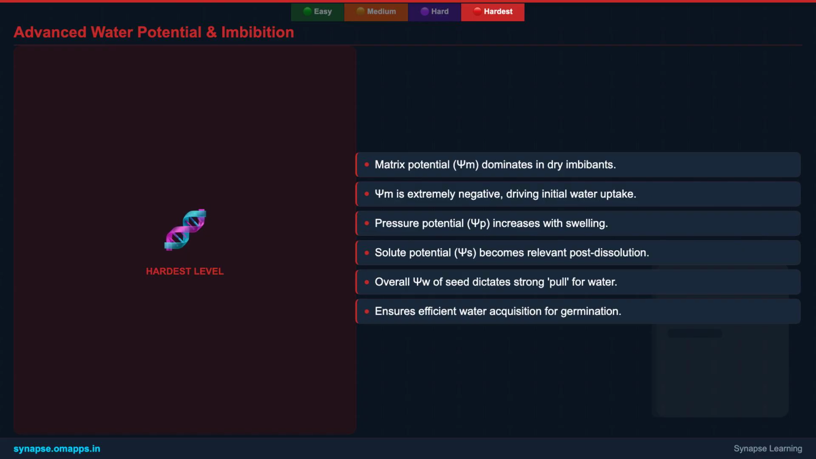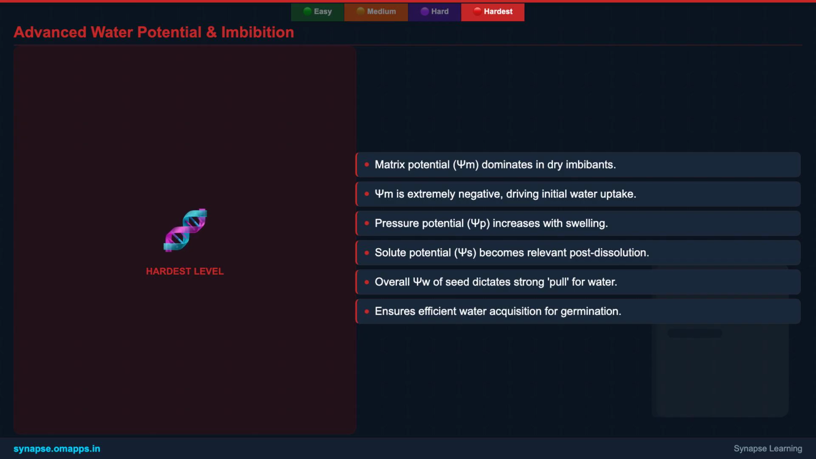In dry seeds, the matrix potential, psi-m, is incredibly negative, often the dominant force driving water uptake. This negative psi-m draws water into the seed. As water is absorbed, the pressure potential, psi-p, increases due to swelling. The solute potential, psi-s, might initially be negligible in a truly dry seed but becomes more relevant as solutes dissolve.